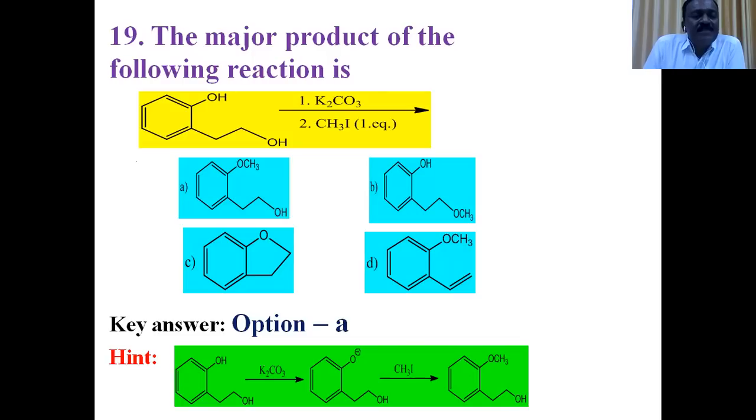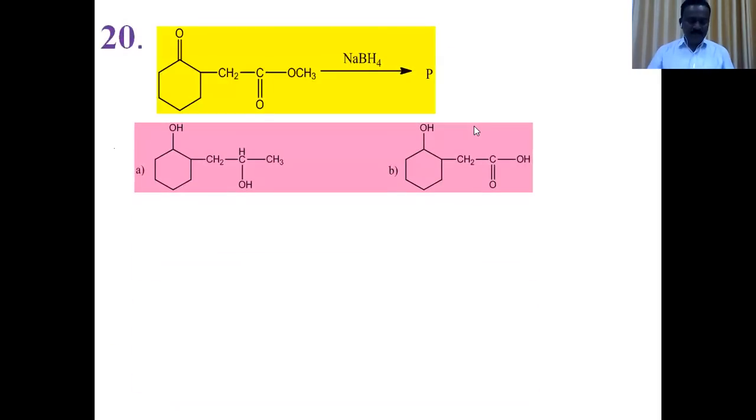According to this explanation, which is the right option? Option A is the right one, because only the phenolic OH reacts in the presence of a base to form phenoxide, and in the second step it undergoes Williamson ether synthesis to form product A. So option A is the right answer.